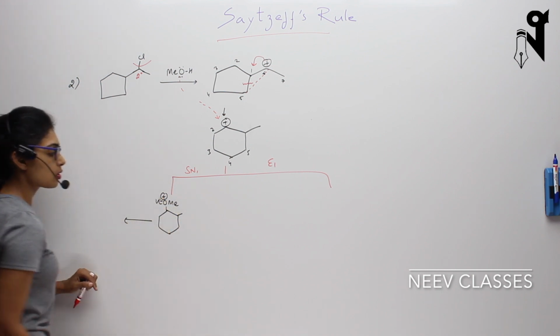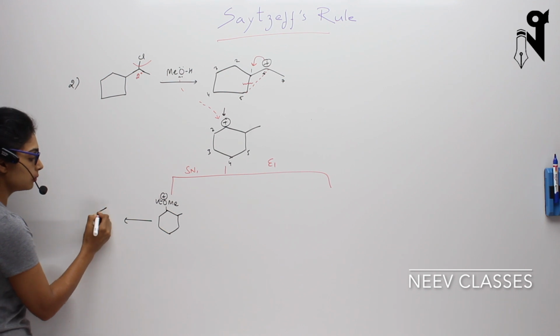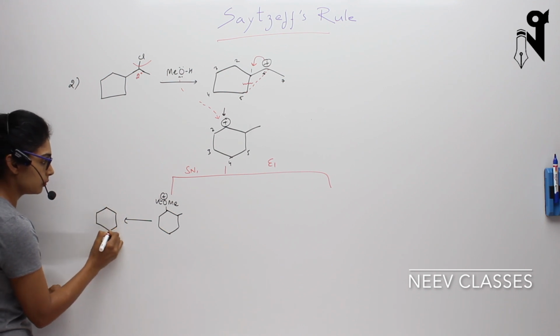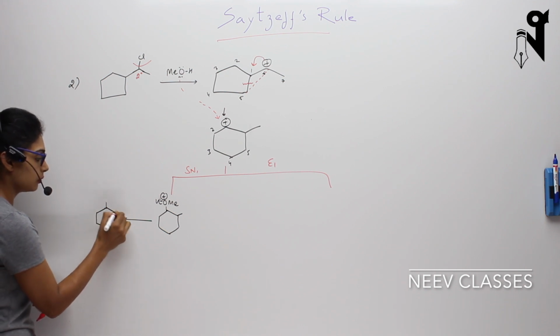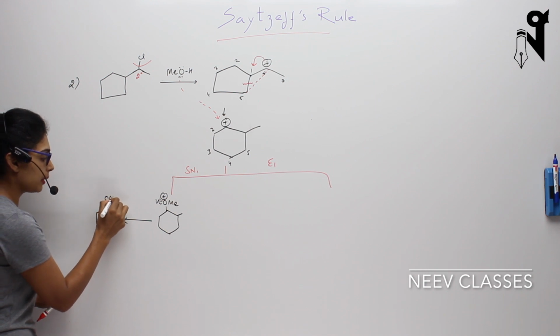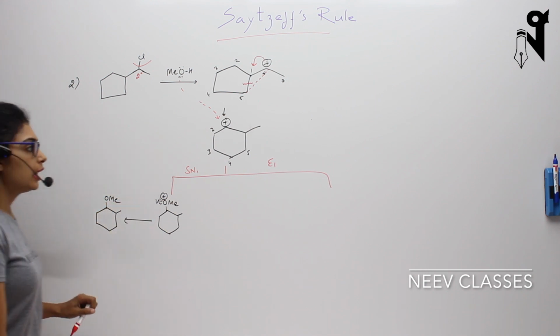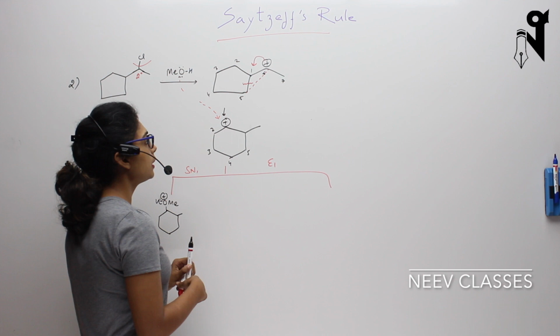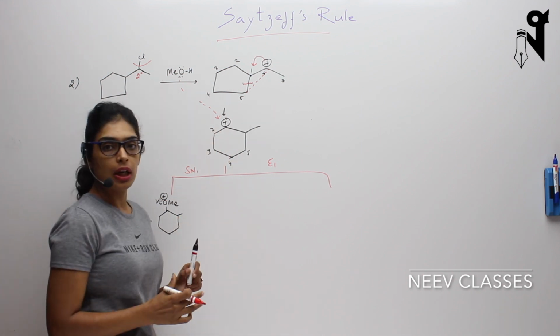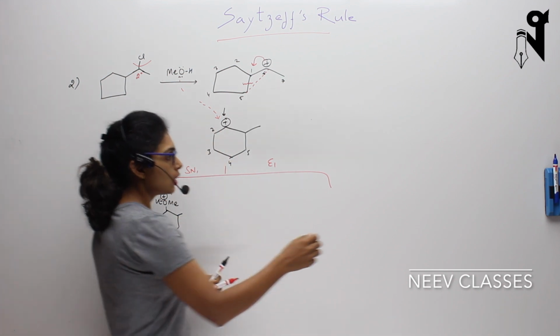The bond between oxygen and hydrogen will break and it will form the OMe ether.